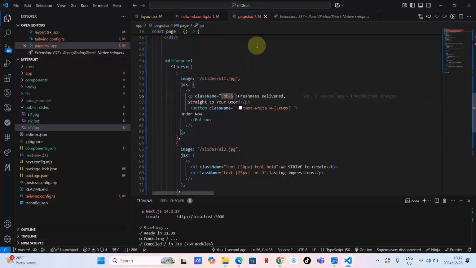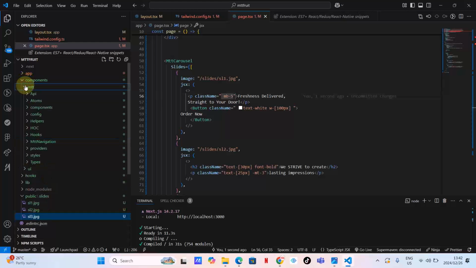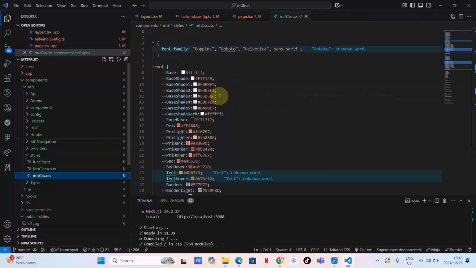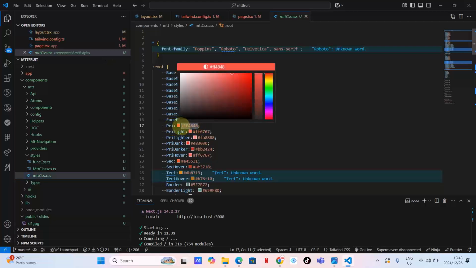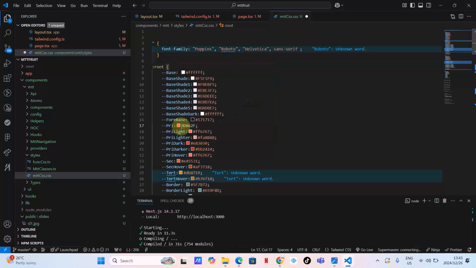And then how do we work with colors in a Mtt component application? So we need to go to, is it Tailwind config? Nope. I think we need to go to components, Mtt components, styles, and I think it's CSS. It's Mtt CSS. Here on Mtt CSS, as you can see, the orange color is this primary color. Let me first help you with that.